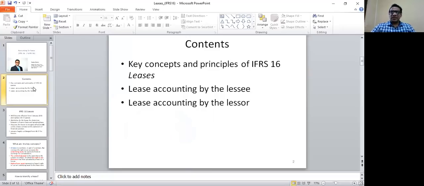So first of all, you need to understand that in a leasing transaction, when we enter into it, there are two parties, lessee and lessor. Lessee means the person who obtains the right to use the asset. Lessor means the person who legally owns the asset. Lessee is the person who uses the asset. Lessor is the person who legally owns the asset. So this distinction you need to clearly understand.